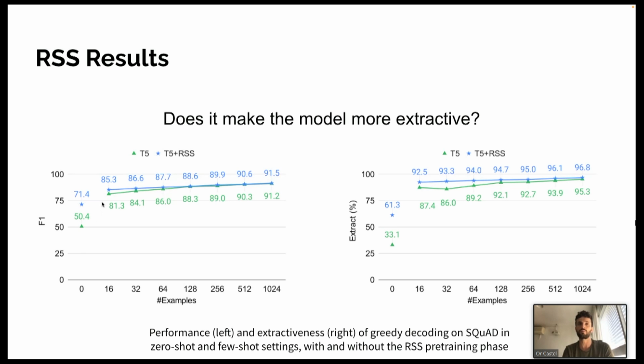And we also noticed that once we add just a bit of fine-tuning, this gap vanishes quickly, meaning all the advantage of RSS is taken away by just a few training examples. And we see pretty much the same pattern for extractiveness as well, where the gap drops from 30%, meaning it's 2 times more extractive, to just a few points and up until almost none.